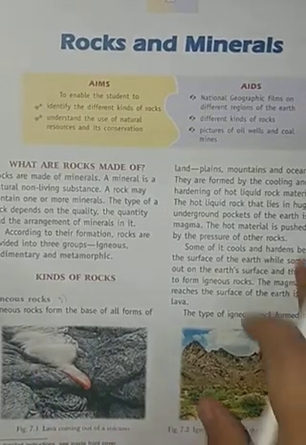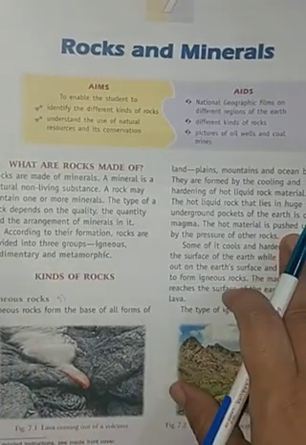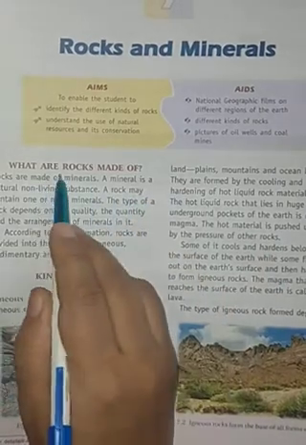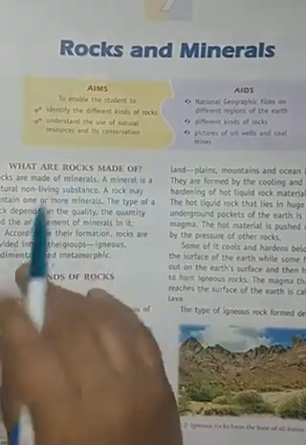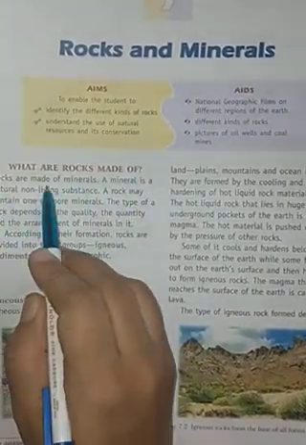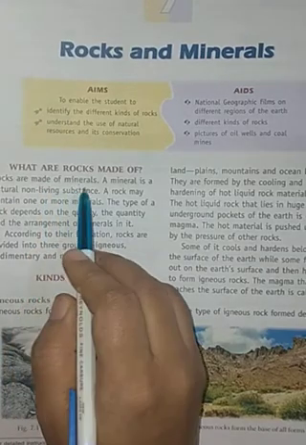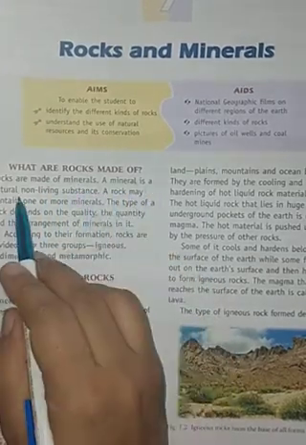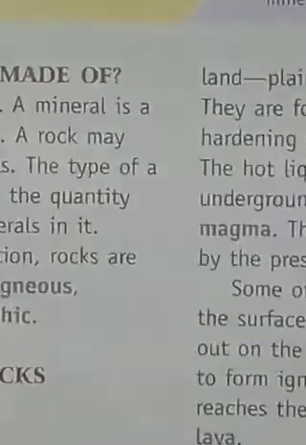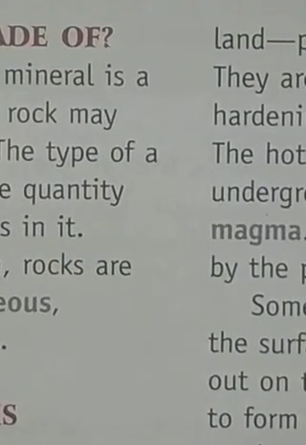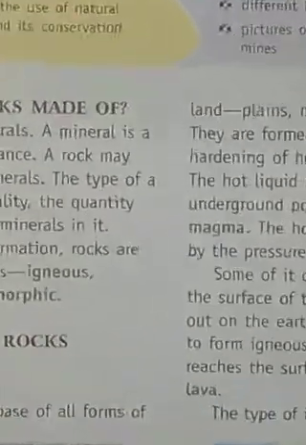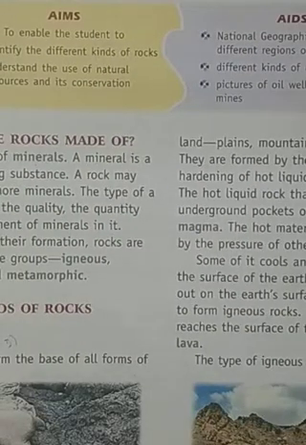So starting with the first topic of this chapter, what are rocks made up of? Basically, rocks are made up of minerals. And what is a mineral? A mineral is a natural non-living substance.